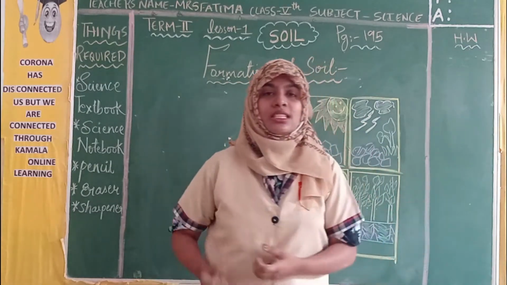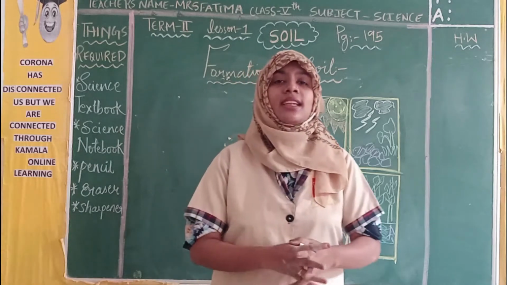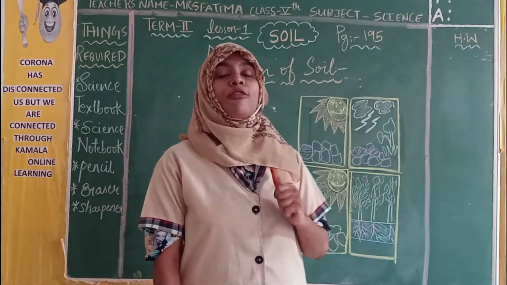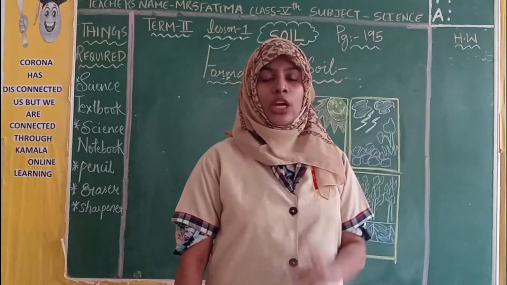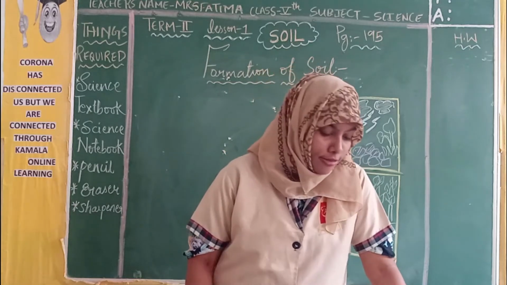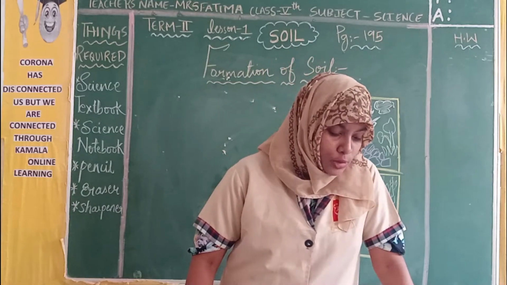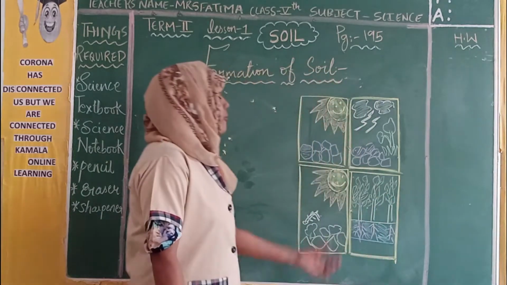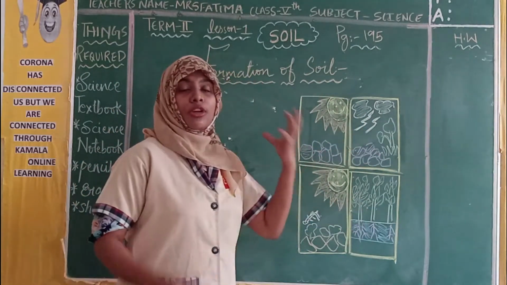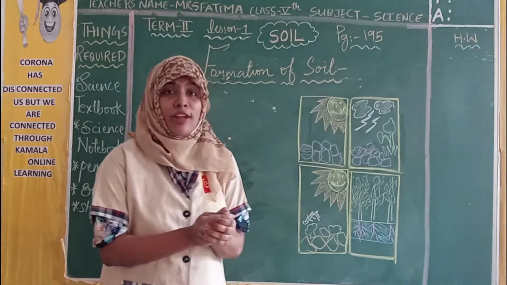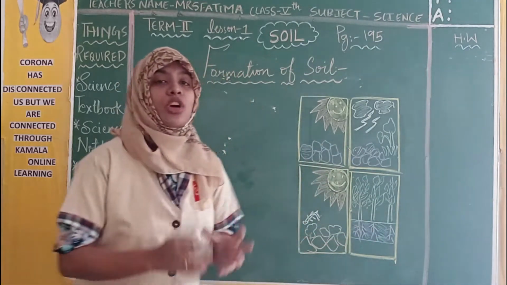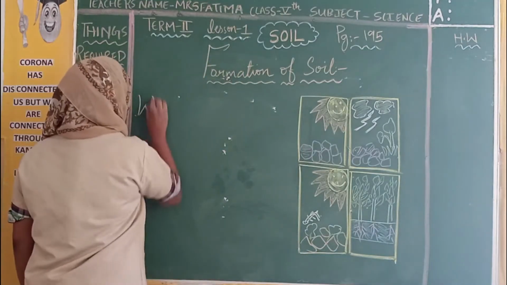In the previous classes we have learned about that. In today's class, we are going to see the formation of soil, how soils are formed. It's on page number 195. Formation of soil. Formation means it undergoes some process. For soil formation we have some process, and that process is known as weathering.